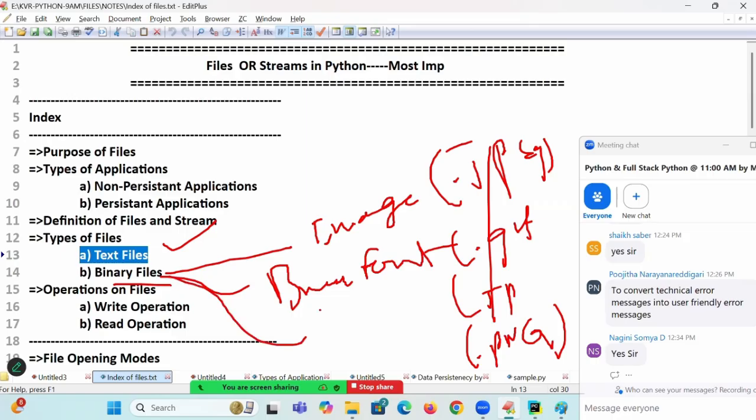It is denoted by a letter B. If I want to deal with images, audio files, video files, PDF with images and everything, that is known as which file? Binary file. A program without images is called which file? Text file. A document with images is called what? An MS document with images is a binary file. An MS document without images is a text file. Simple, not at all difficult.